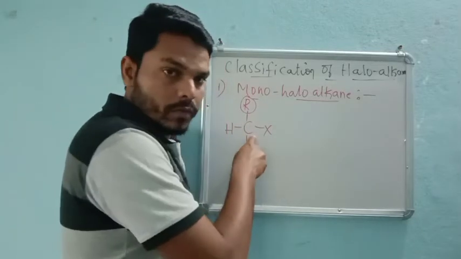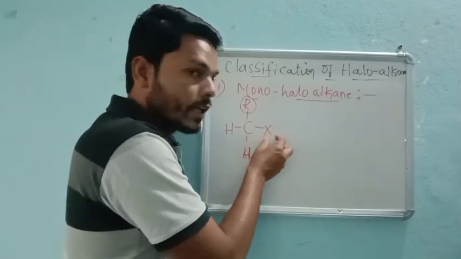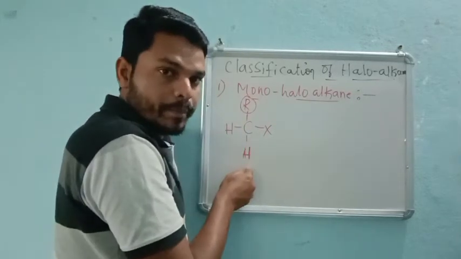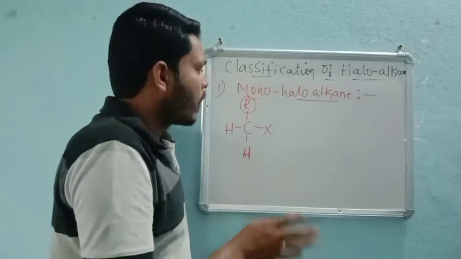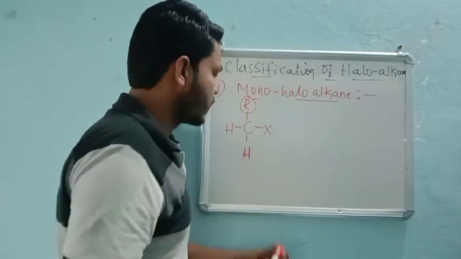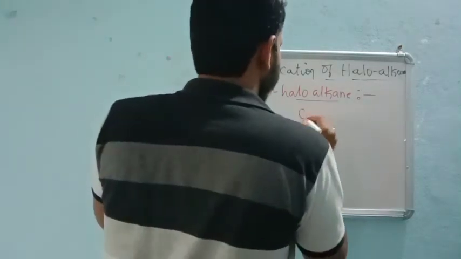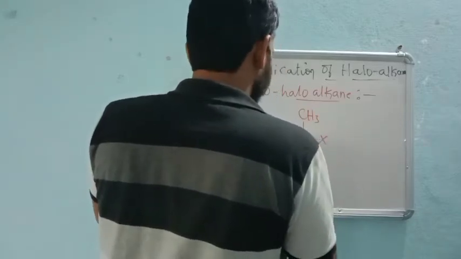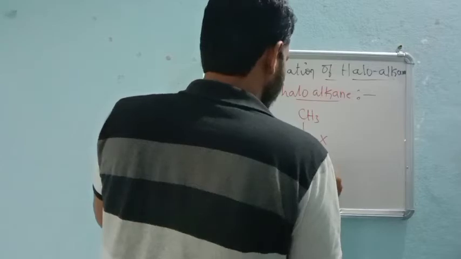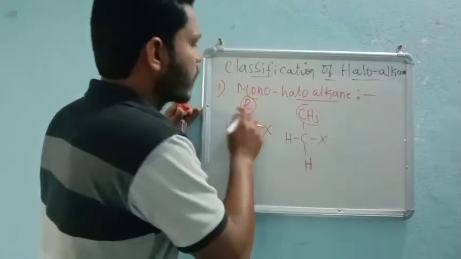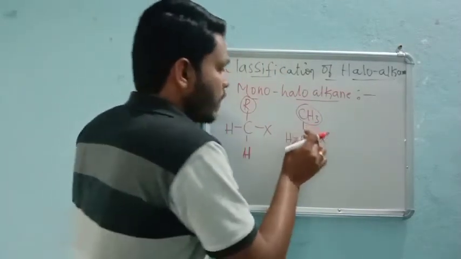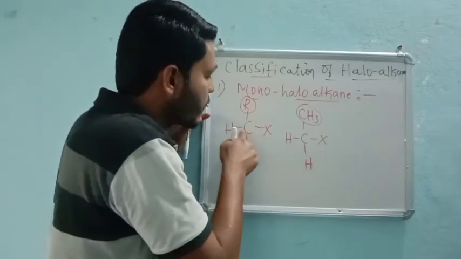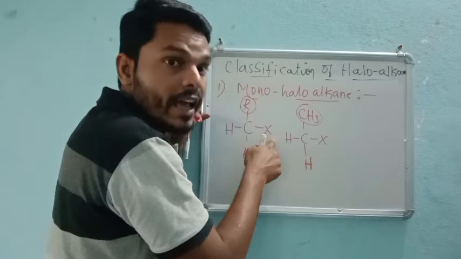Based on the carbon atom to which the halogen is attached, you just check whether all around it are H or else, like this example: C, X, H, and H. Only one alkyl group, that means an R group, is directly attached to the halogen-attached carbon atom.